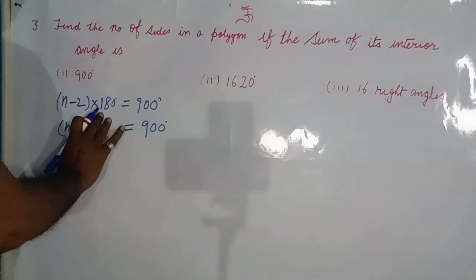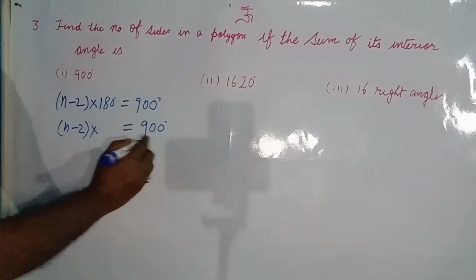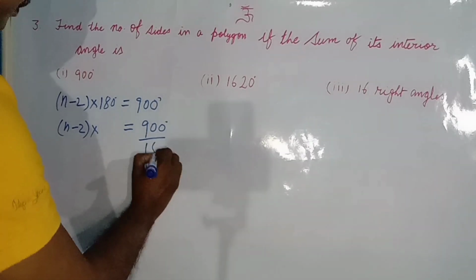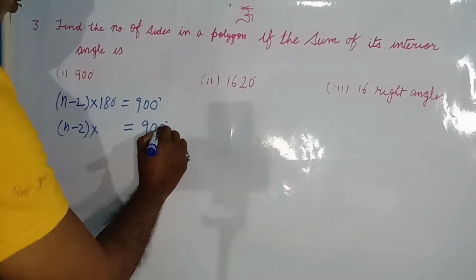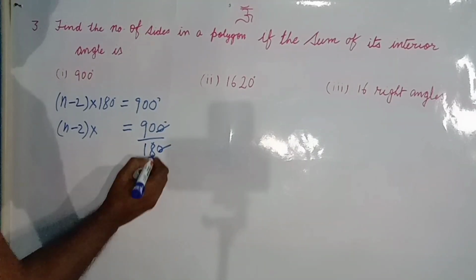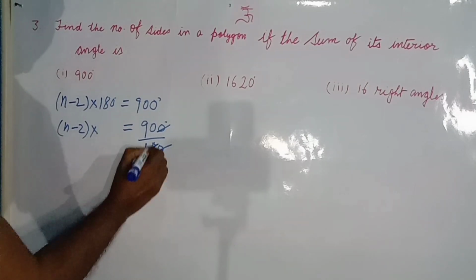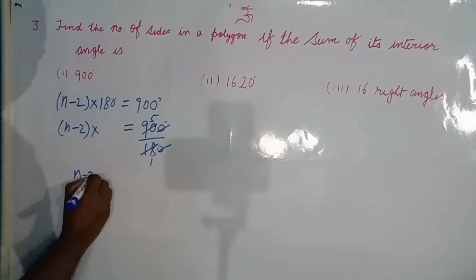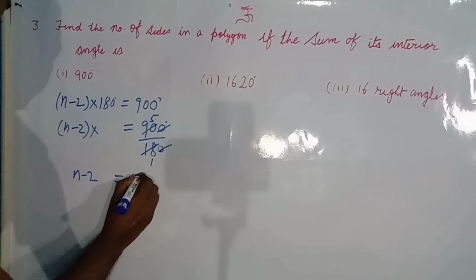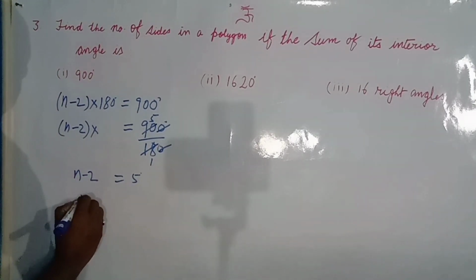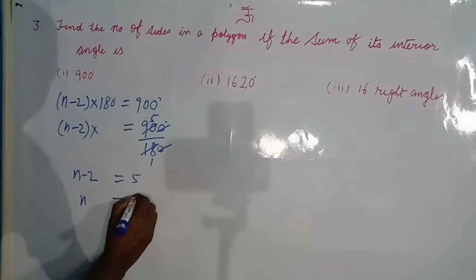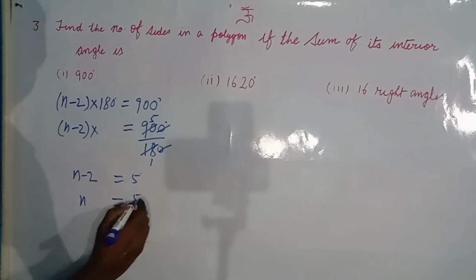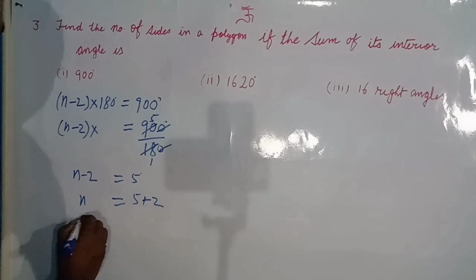Here it is multiplication, now it will be division. So this cancels this one, and now 18 1s are 18, 18 5s are 90. We have now n minus 2 equals 5. Then n equals 5. Here it is minus 2, then here it will be plus 2.